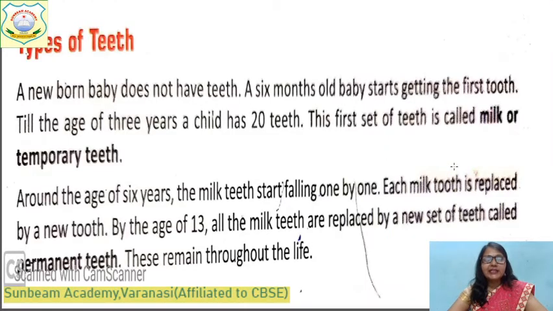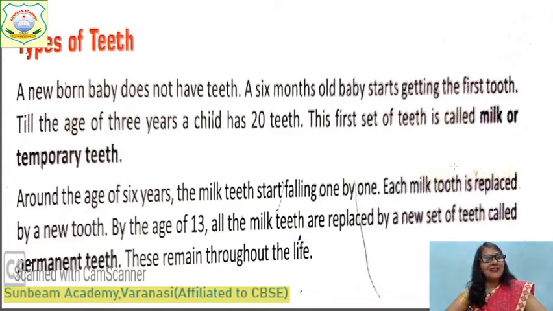Come to the next. Children, why are teeth important? Teeth give shape to our face, as well as teeth help us to speak properly. And there are two types of teeth. Children, a newborn baby does not have teeth. A 6-month-old baby starts getting the first tooth.